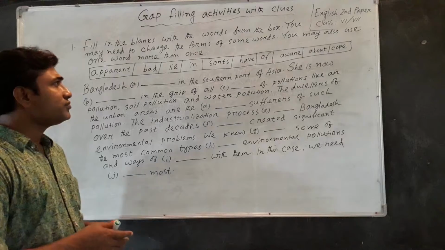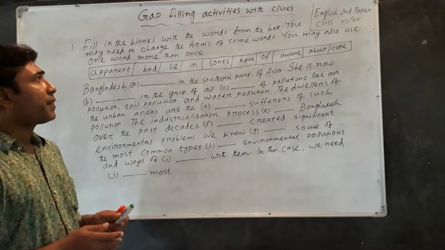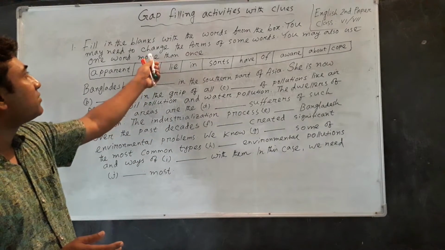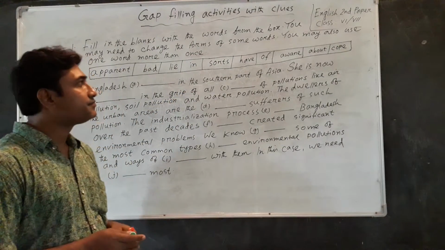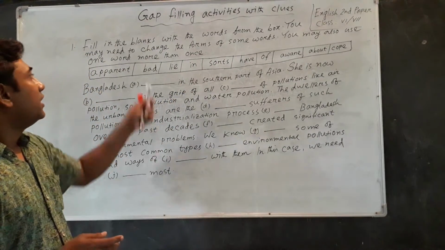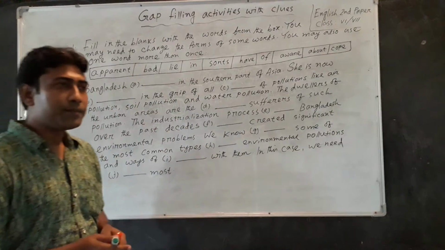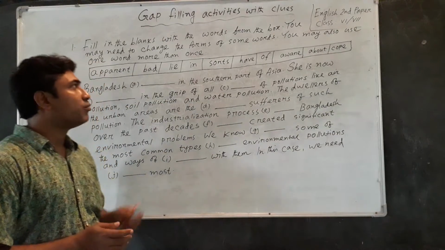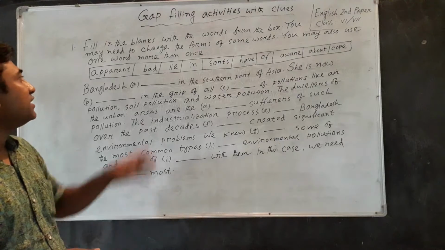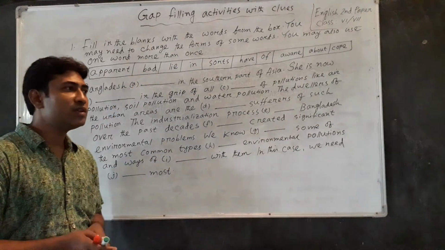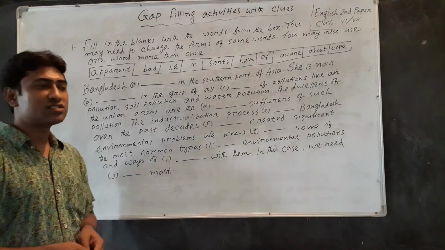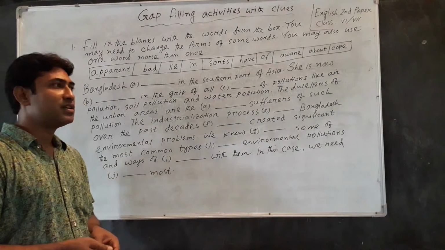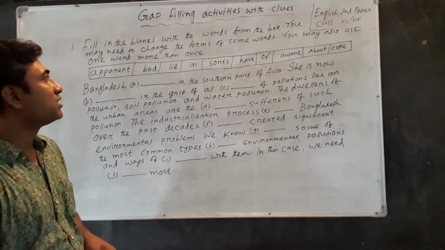After reading the dictation, you will look at the box. In the box, most of the time you will see 10 words, and sometimes you may have more than 10 words.